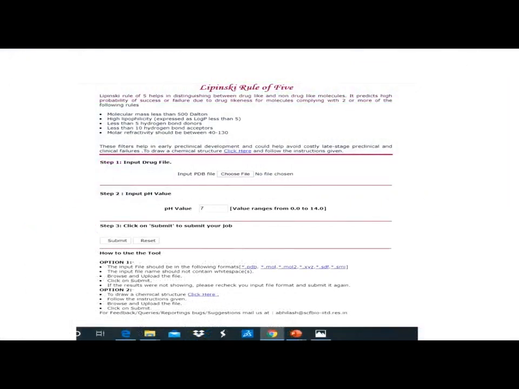This is one of the parameters, Lipinski rule of 5, and this is for oral bioavailability, and you can check that using whether your molecule is having less than 500 Dalton, log P value less than 5, hydrogen bond donors less than 5, less than 10 hydrogen bond acceptors, and molar refractivity between 40 to 130. So that is the option of Lipinski rule of 5.